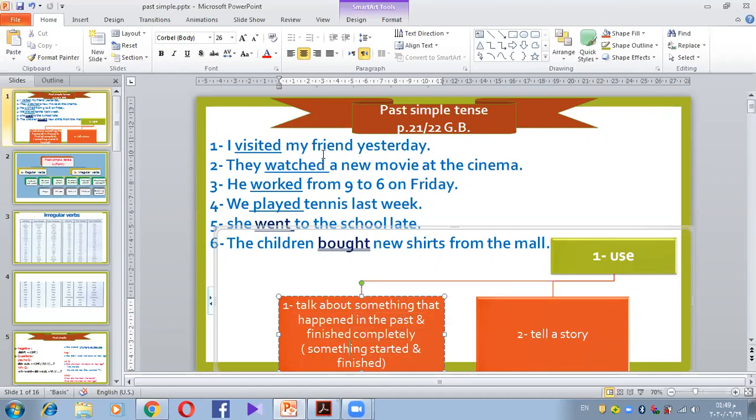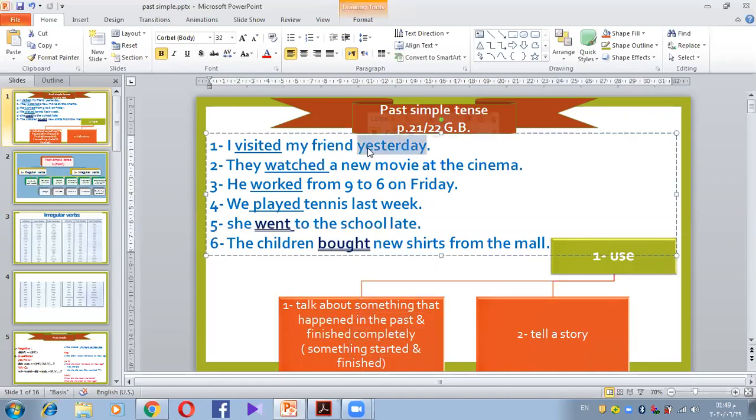So for example, I visited my friend yesterday. So yesterday, it means it happened and finished. They watched a new movie at the cinema. They already watched the movie. They started and finished. He worked from 9 to 6 on Friday. He started and finished. We played tennis last week. Started and finished. We went to the school late. Started and finished. The children bought new shirts from the mall. They went to the mall and bought and they went home back. So they started and finished.